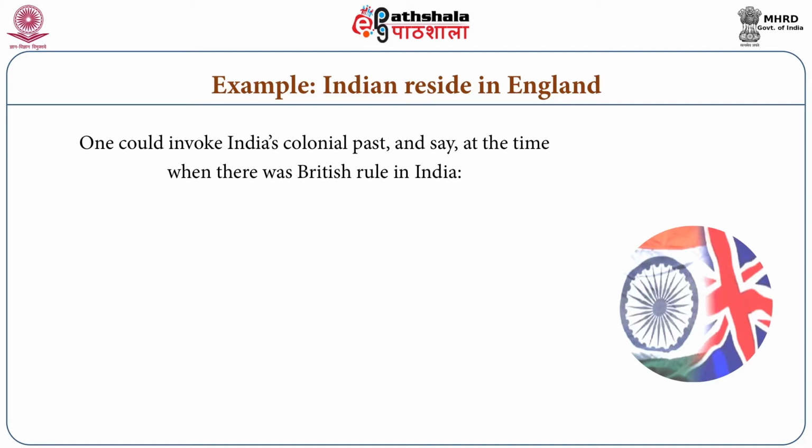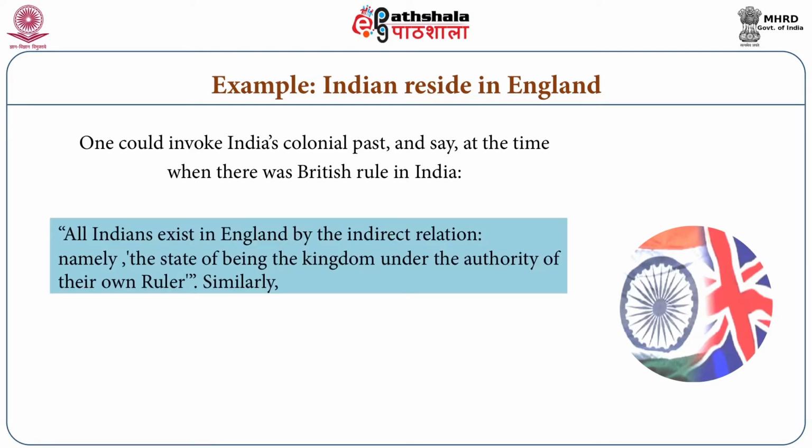Suppose when there was British rule in India, taking that point, in that time it could have been said that all Indians exist in England by the indirect relation, and the indirect relation would be the state of being a kingdom under the authority of their own ruler. It could be formulated in Sanskrit as Swa Samrad Adhishtitatva.